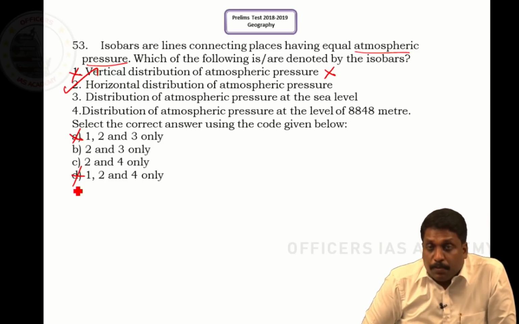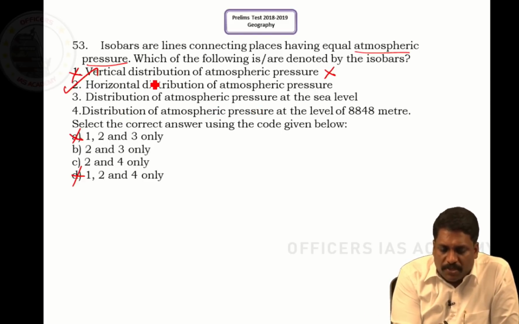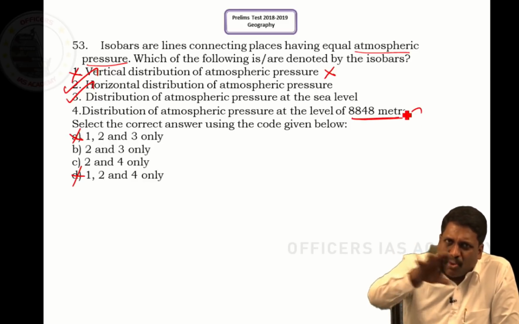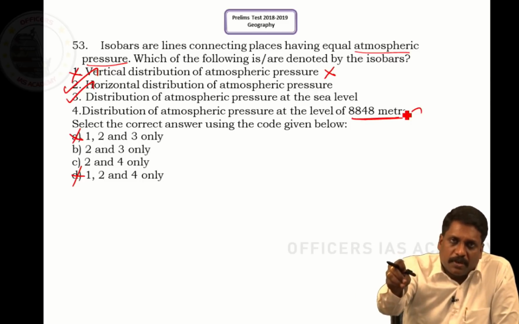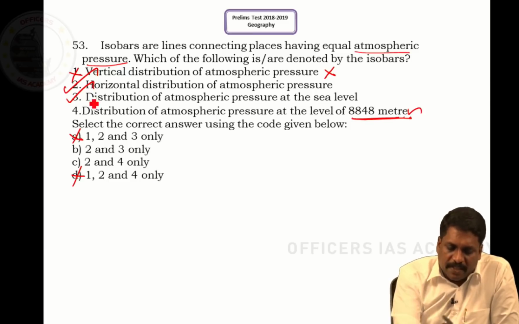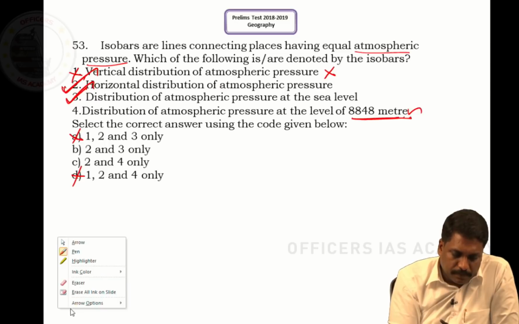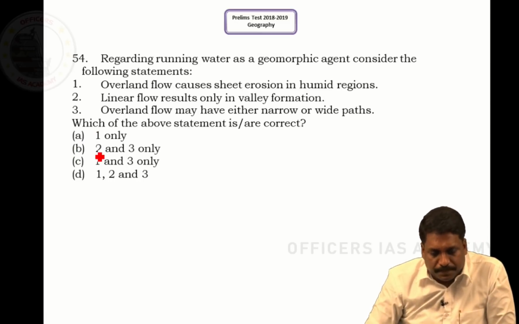So choice is between 3 and 4, right sir. So what is the third statement? This isobars denotes the distribution of atmospheric pressure at sea level. Yes, distribution of atmospheric pressure at 8,848 meters also it shows, but not only 8,848 meters it shows. Only thing is that all pressures will be deducted with respect to the mean sea level. So mean sea level is the base where the isobars are shown, right? If that is the case, most appropriate answer is 2 and 3, sir. So most appropriate answer is B, that is 2 and 3.